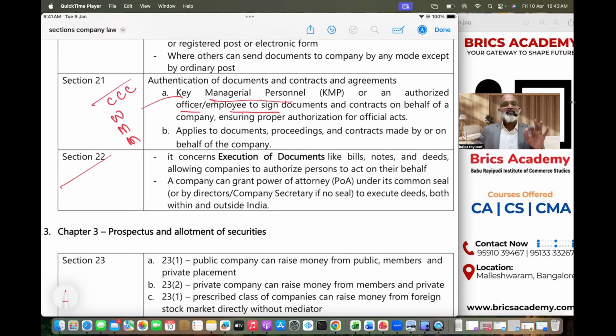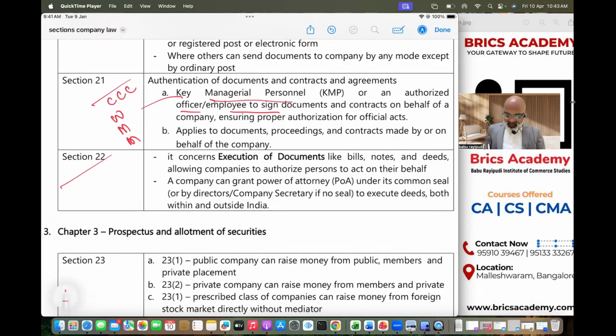Be diligent in everything. That's why some concepts will be boring, and yes, some concepts will be interesting. You are not here to become a CA just by reading only interesting topics. In future also, when you are in practice, some clients will be interesting, some works will be interesting, but some are not. Still, being a CA, you must take up every work which you have decided to take.